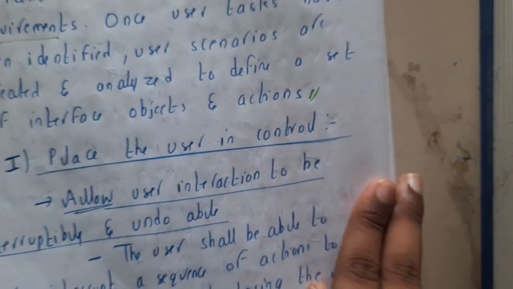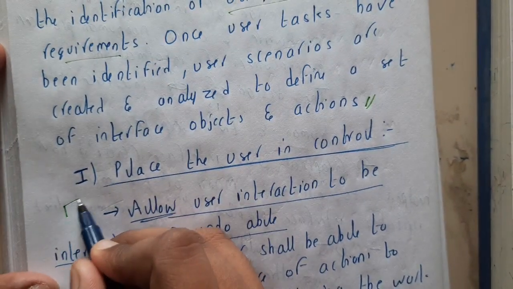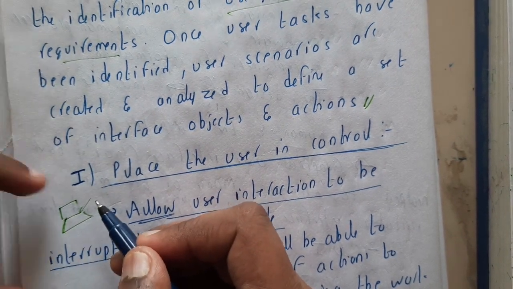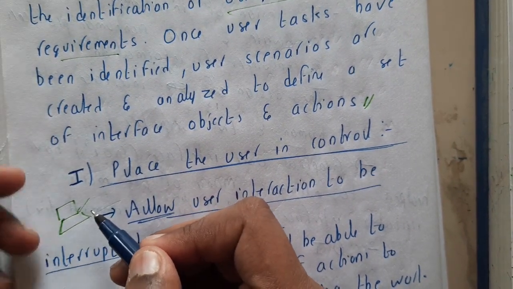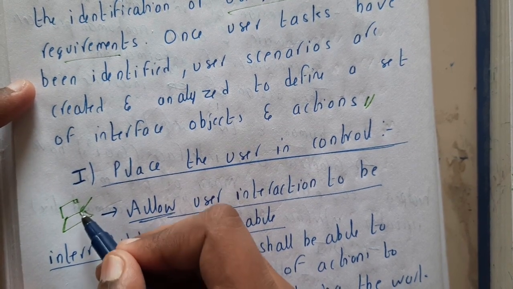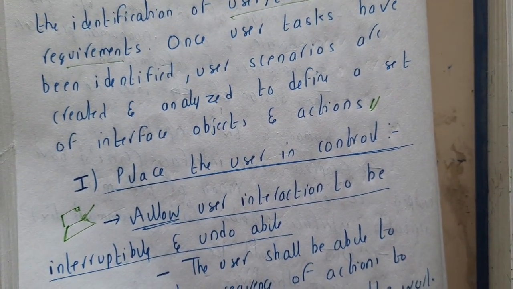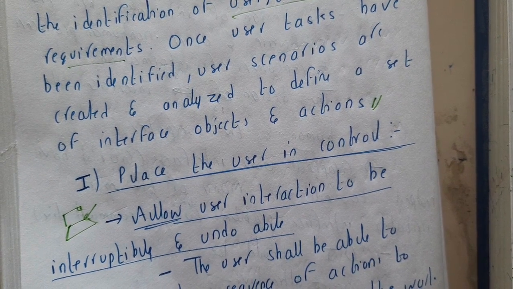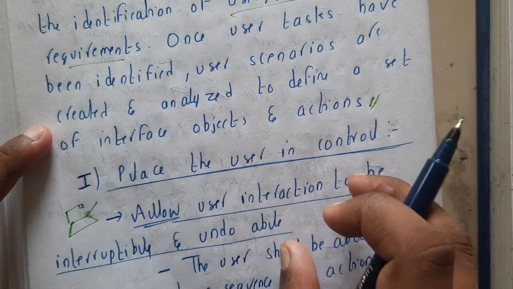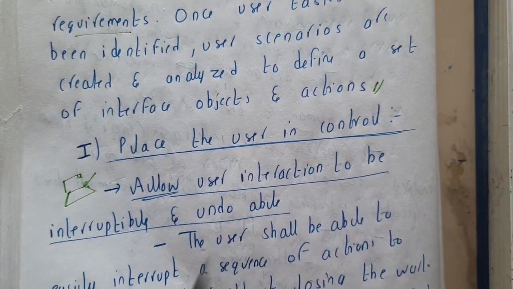Assume that you opened an application, guys. It is a big application, so your system is getting slow. Then you think, okay, let me close the application. You are trying to close, but it is not closing. Again it is loading, it's not letting you close. Is that a good thing? No. You should allow, at any time, whenever a user wants to close your application, it should close as fast as possible.